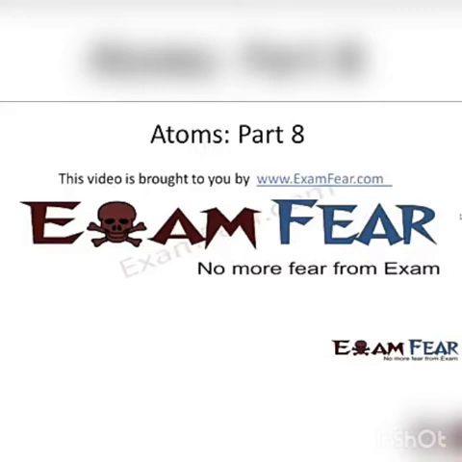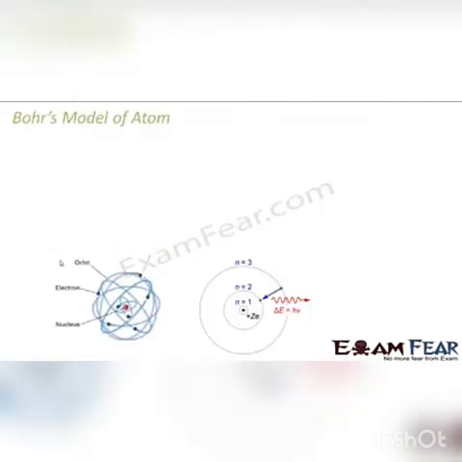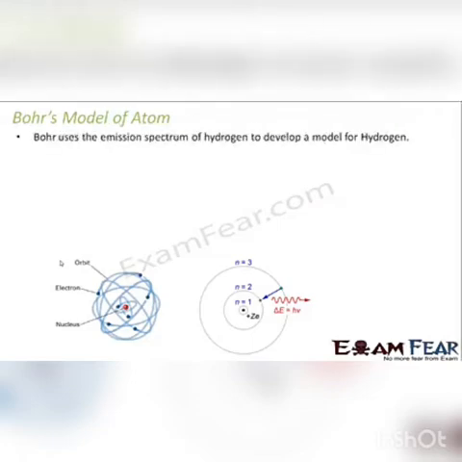Please make sure that you have watched all the videos till part 7 before going ahead with part 8. Now let us come back to Bohr's model of atom. Let us see what Bohr did to incorporate the limitations which were there in Rutherford's model of atom. Bohr's model of atom used the emission spectrum of hydrogen to develop a model for hydrogen. So Bohr's model basically focused on the model of the hydrogen atom. This again became a drawback for Bohr's model, but however, for hydrogen, Bohr could explain everything to a very large extent, right? So what did Bohr do?